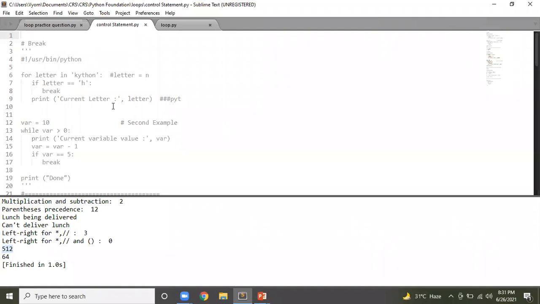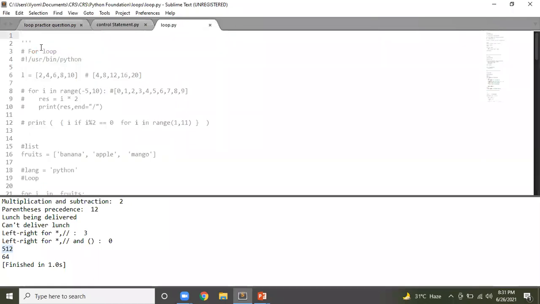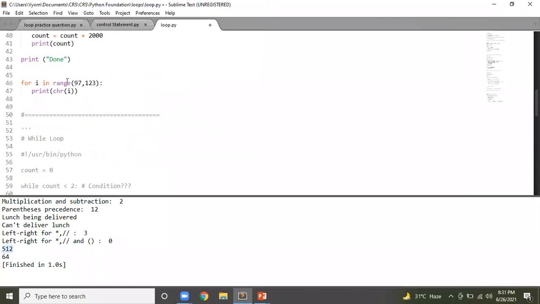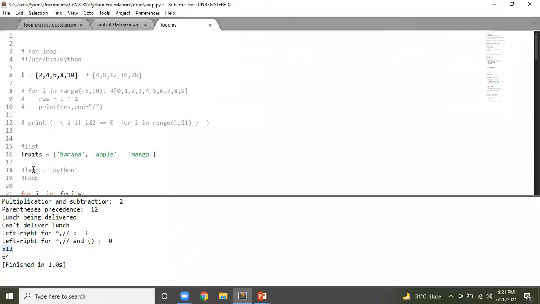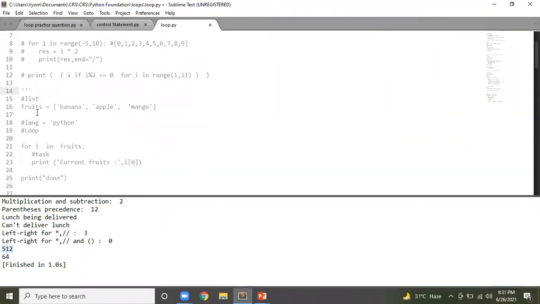Okay. So first is this. First is our for loop. Give me a second. Let me quickly comment out the unused part. Okay, now it is commented.